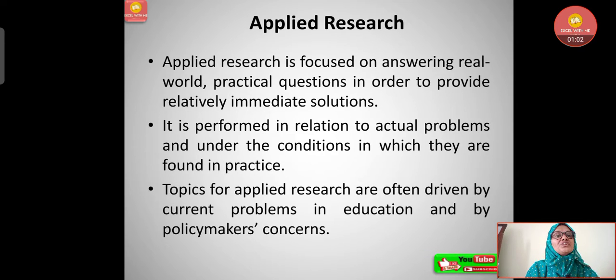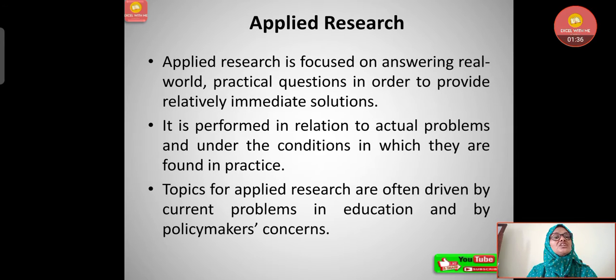Applied research is focused on answering real-world practical questions in order to provide relatively immediate solutions. In basic research, only a theory is formed here. What are the cause and effects they will see here. In applied research, they will focus on answering the real-world or practical questions to provide immediate solutions to them. It is performed in relation to actual problems and under the conditions in which they are found in practice.